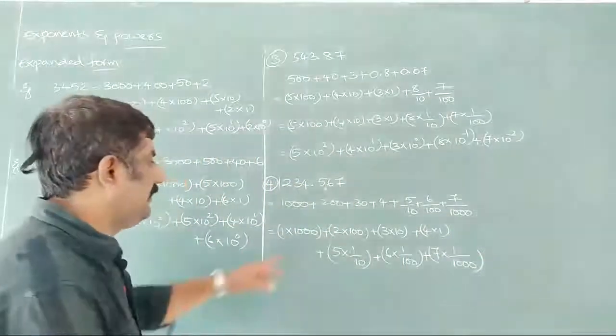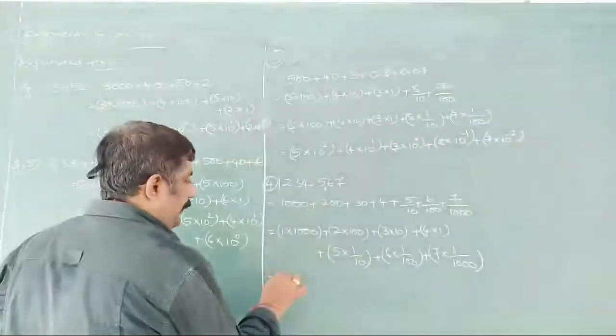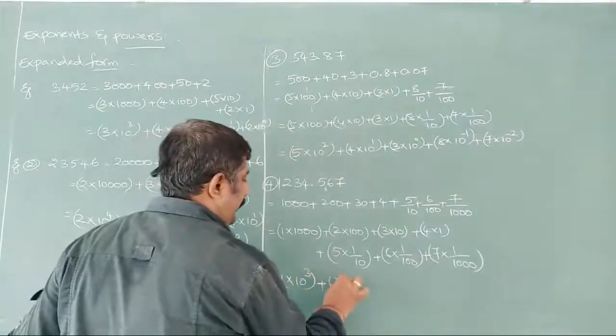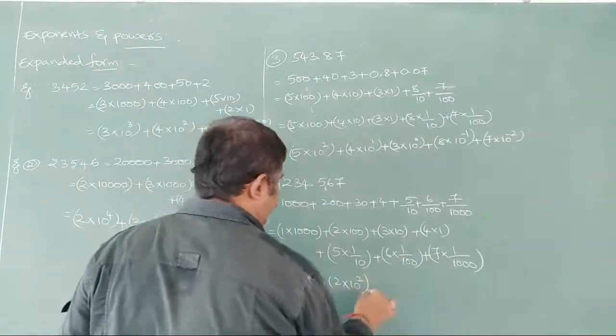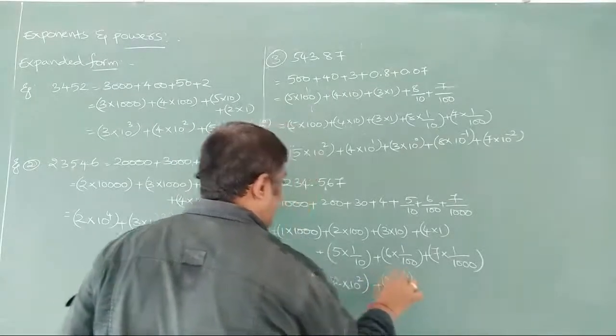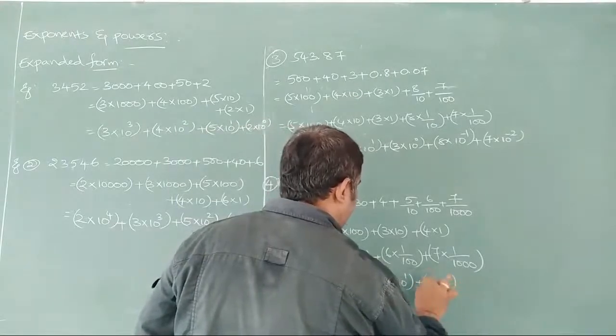Now what we are writing here? 1000 we are writing in the power of 10 cube. So 1 into 10 to the power of 3 we are writing, plus 2 into 10 to the power of 2 we are writing, plus 3 into 10 to the power of 1 we are writing, plus 4 into 10 to the power of 0 we are writing,